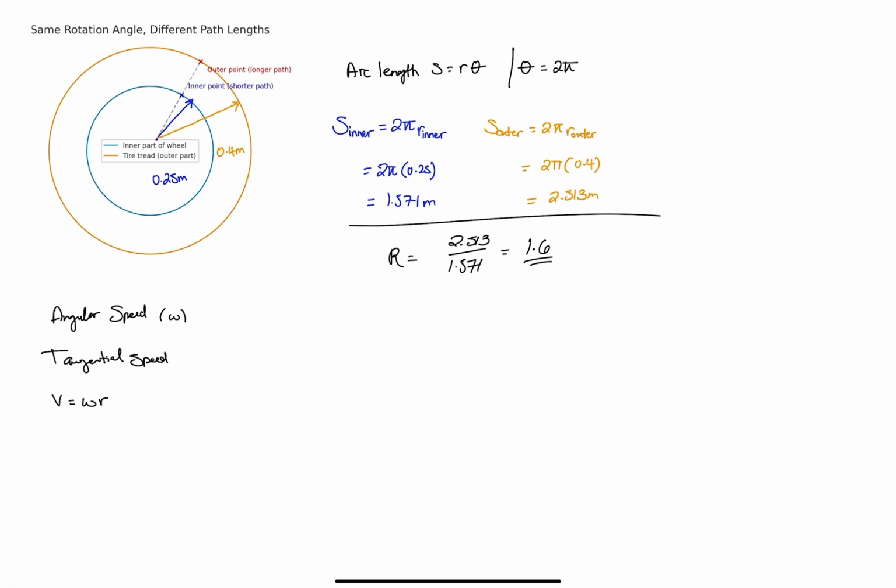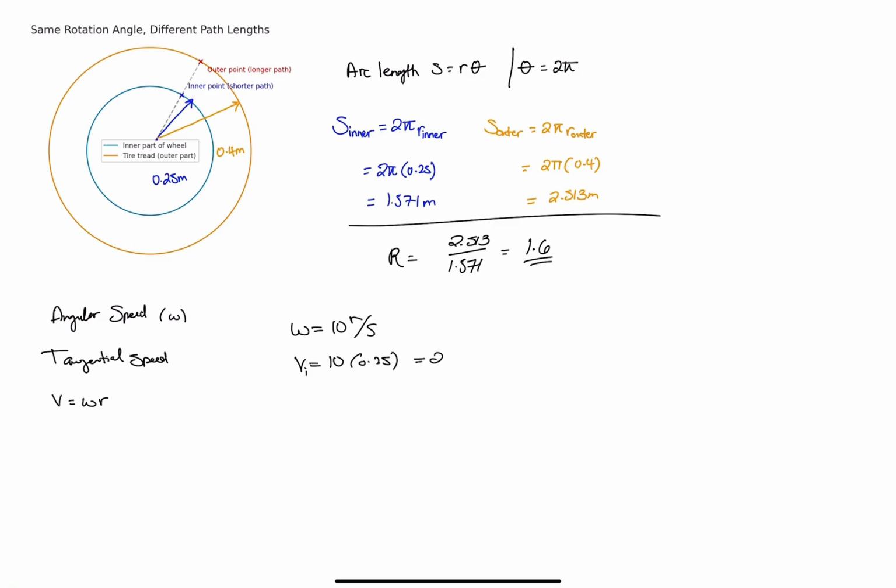If we take an example here, let's say the angular speed is 10 radians per second. The inner point was 0.25 meters, so V inner is equal to W, 10, times the 0.25. My handwriting's getting sloppy now.